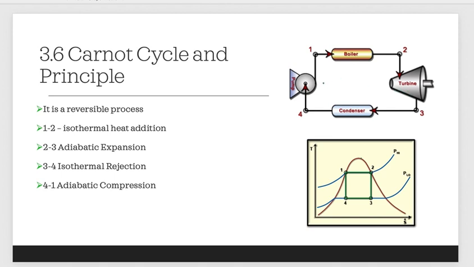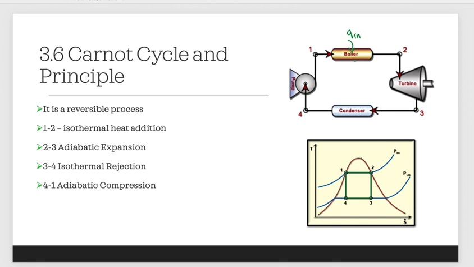And we know that the function of the pump or compressor is to increase pressure. So the pressure will increase as well as temperature, and the high temperature and pressure fluid will enter the boiler. At the boiler, there will be heat addition.